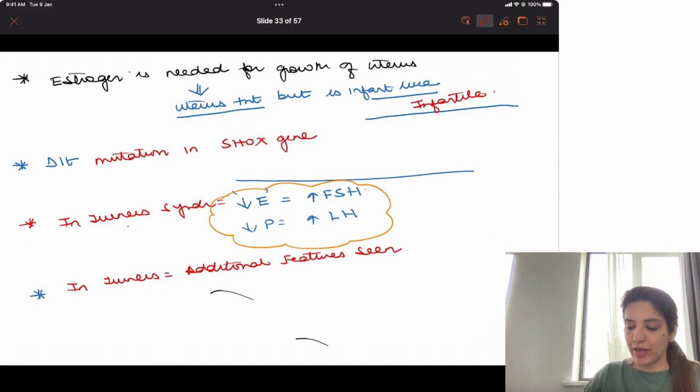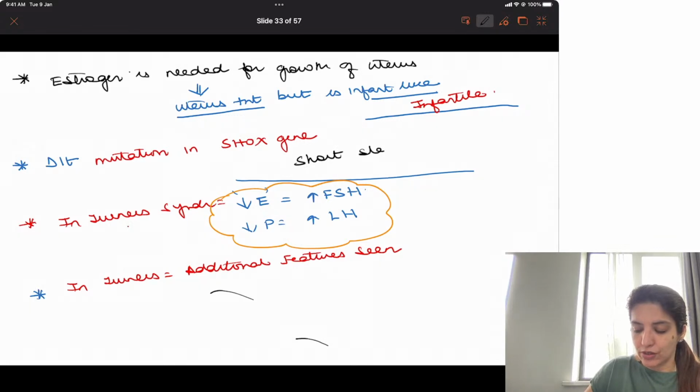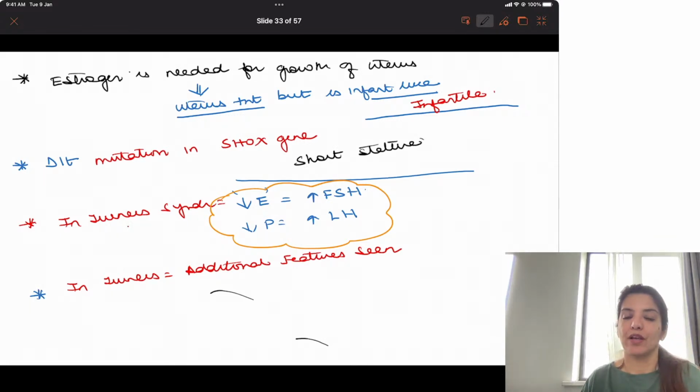Then in these females, there is a mutation in the gene called SHOX gene. Because of the mutation in SHOX gene, they have short stature, right? Now, because their ovaries are not functioning properly, there will be decreased estrogen, and so the negative feedback on FSH will be lost, so levels of FSH will increase.